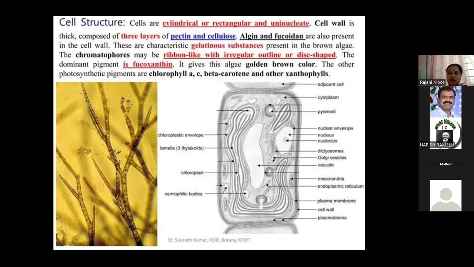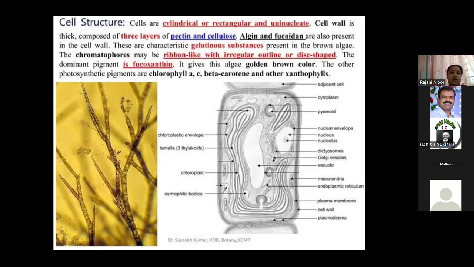Okay, coming to the cell wall, made up of cellulose and pectin, which is very common. But what else is there? Alginic acid and fucosidin are present in the cell wall. This is mostly important for the characteristic. This is economically important, and these gelatinous substances are characteristic of brown algae. That's why they are called gelatinous, present in brown algae.